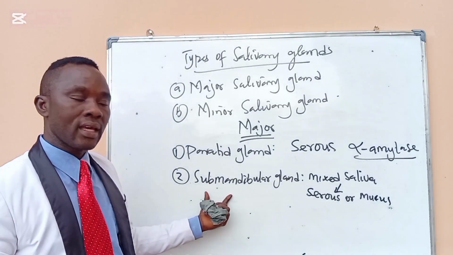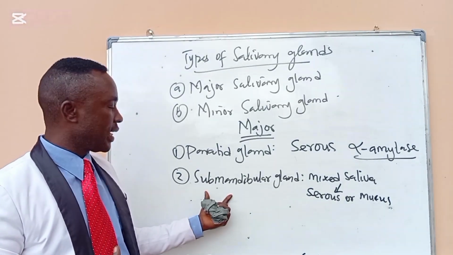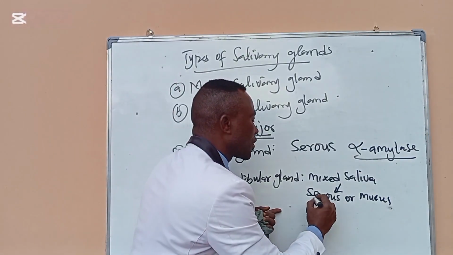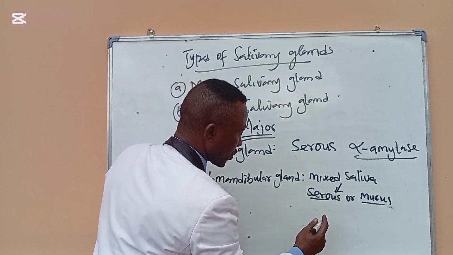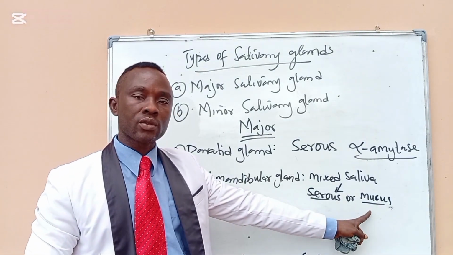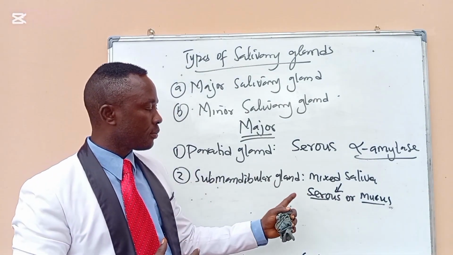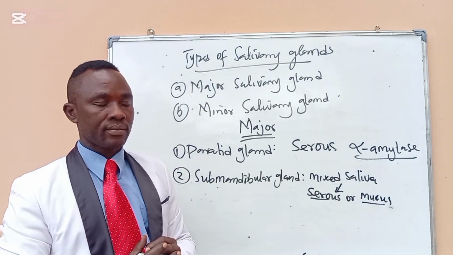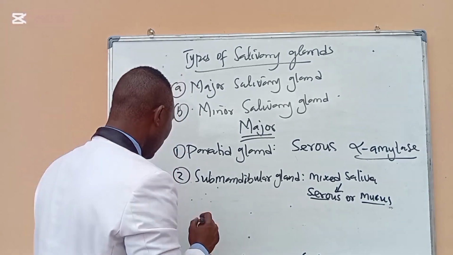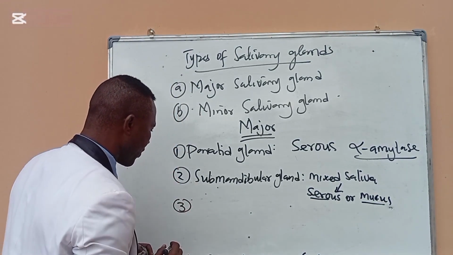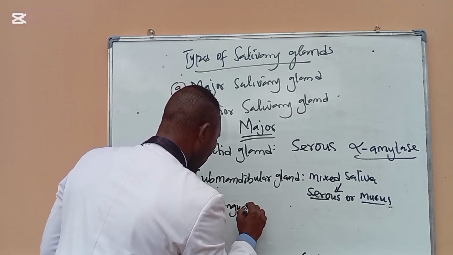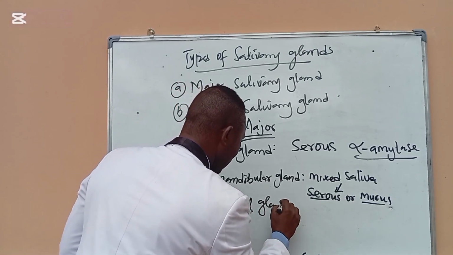And where do they empty this saliva? They empty this saliva at the floor of the mouth. Although it secretes both serous and mucus saliva, the serous secreted is more than the mucus, so it is mostly serous. Then the third major salivary gland is the sublingual gland.